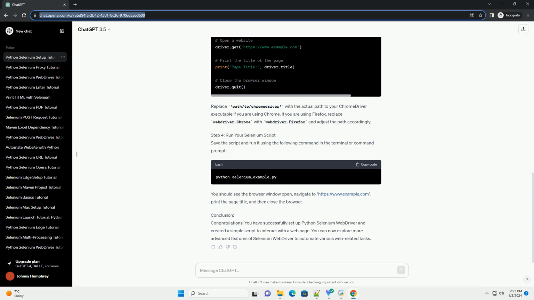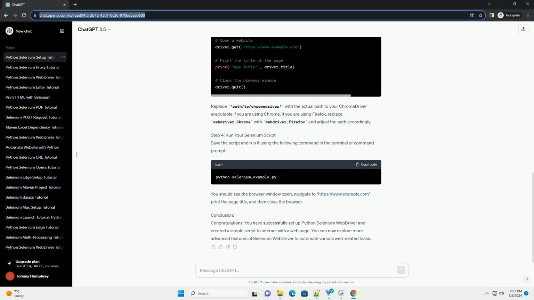Step 4. Run your Selenium script. Save the script and run it using the following command in the terminal or command prompt. You should see the browser window open, navigate to https://www.example.com, print the page title, and then close the browser.